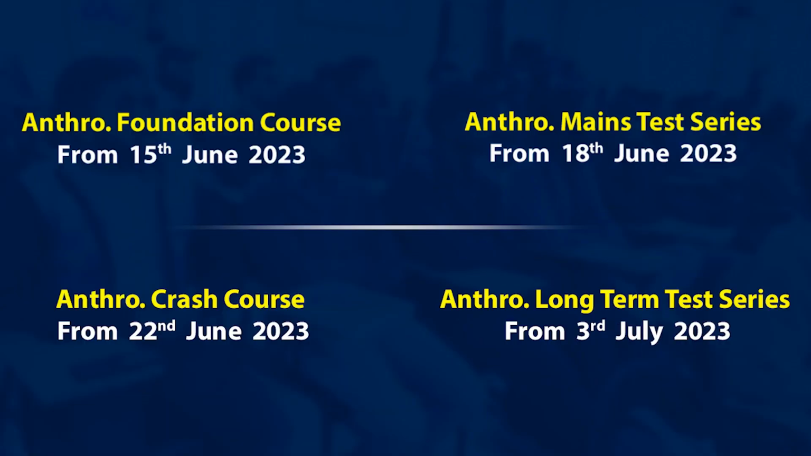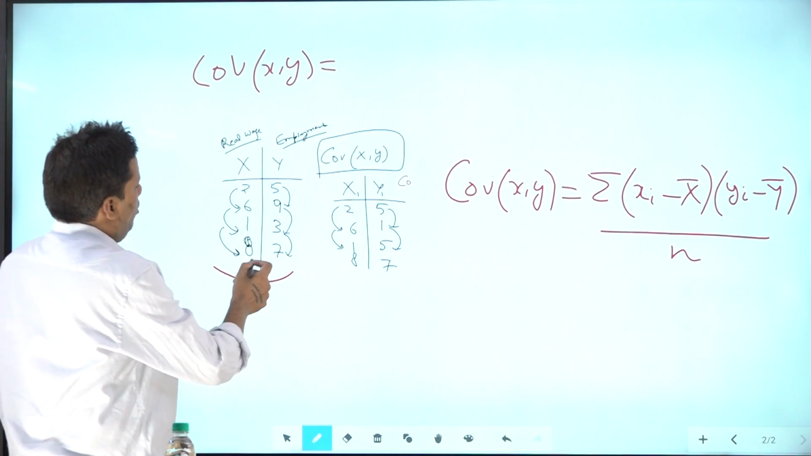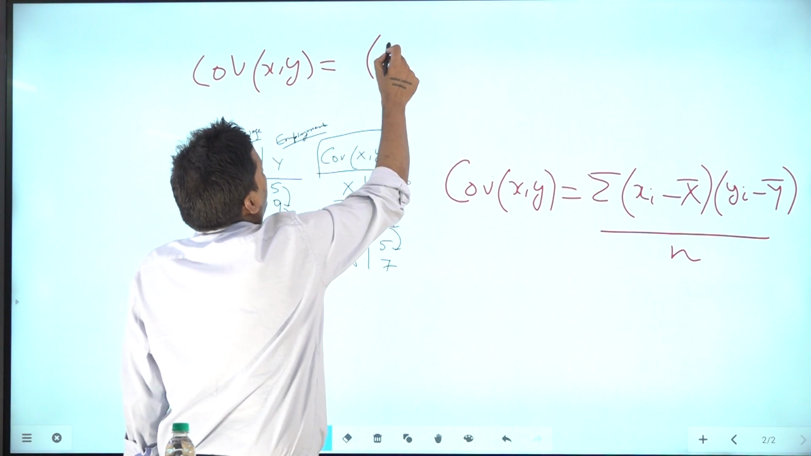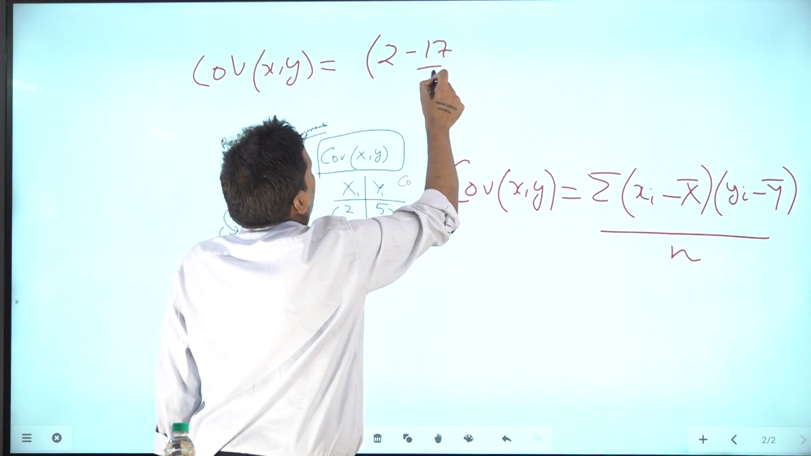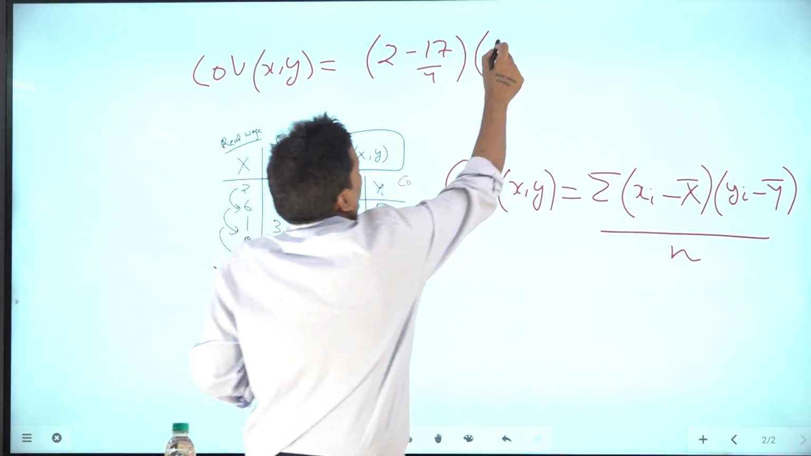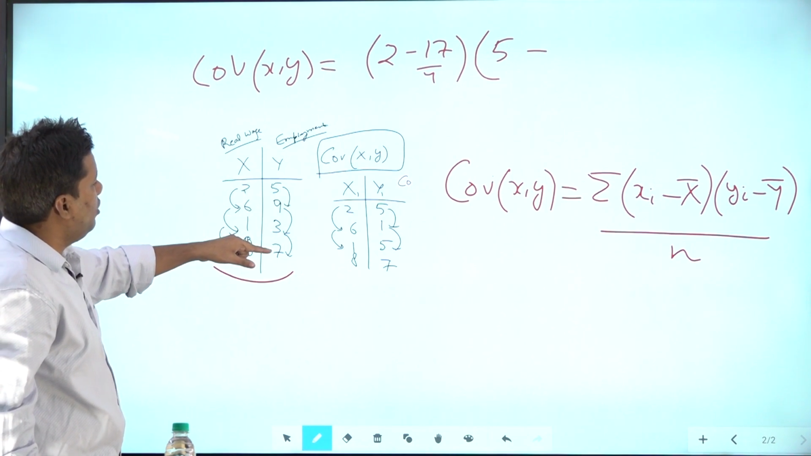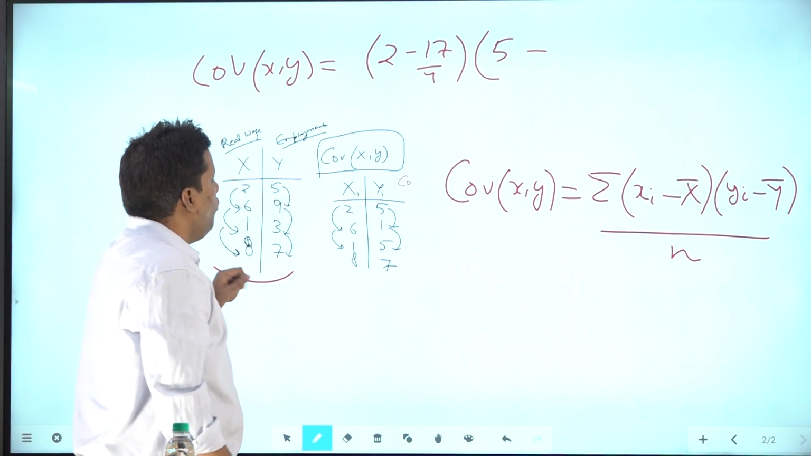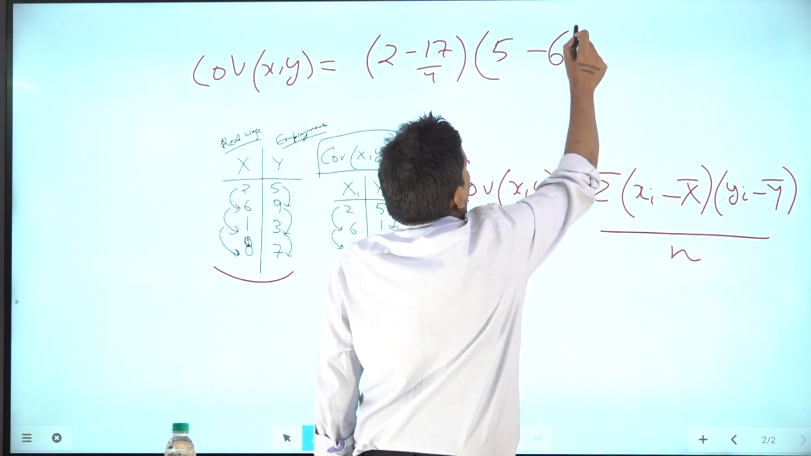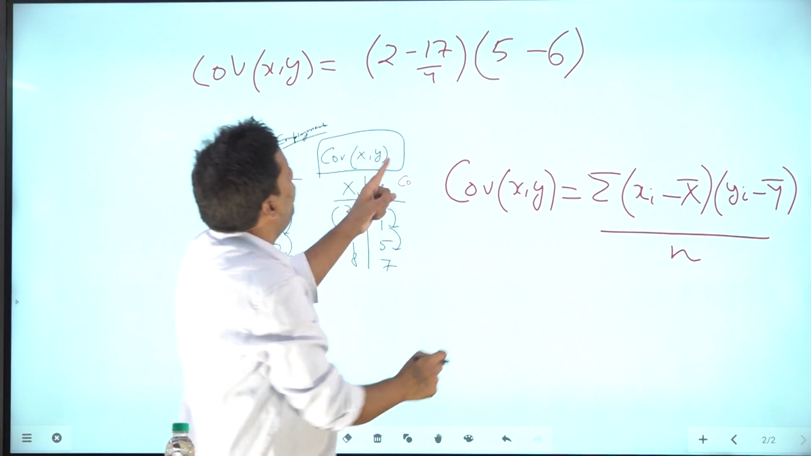You will write covariance of x comma y would be: you will take the mean. 2 plus 6 is 8, 9, 9, 17, 17 by 4. So first number will be 2 minus 17 by 4. Then you will multiply by y minus y bar. Y is 5 and this element 9, 5, 14, 14, 17, 17, 24. 24 by 4, 6. The mean y bar is 6. So I will write that its mean is 6. Its mean is 17 by 4. So this is the first element.